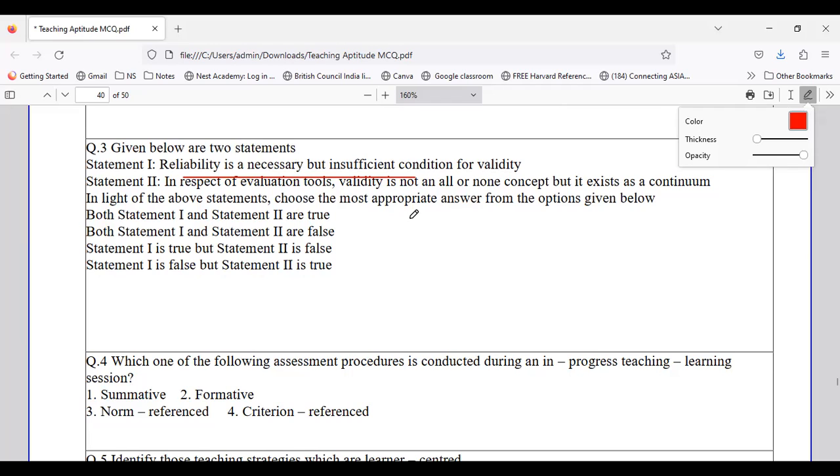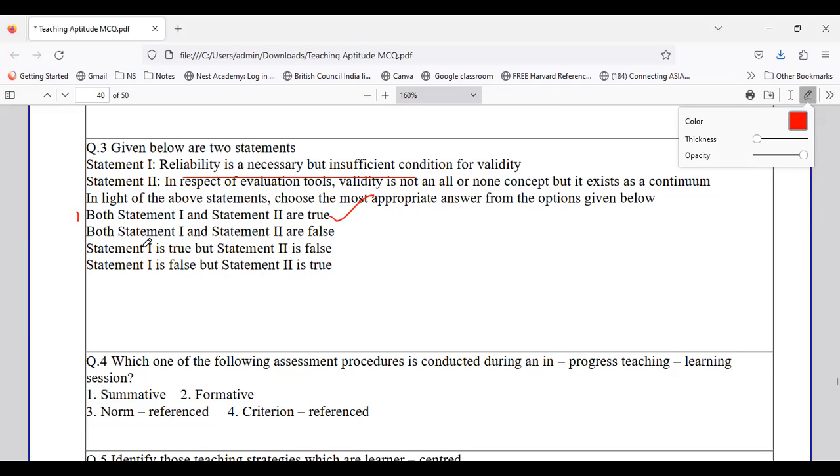Now, what is the meaning of continuum? It's nothing but a continuous series of something happening. So yes, in an evaluation tool, validity is something which happens on a continuous basis. So option number 1, that is statement 1 as well as statement 2, both stand to be true.